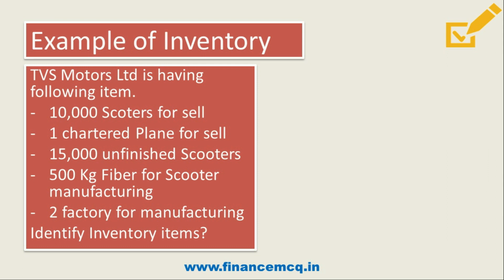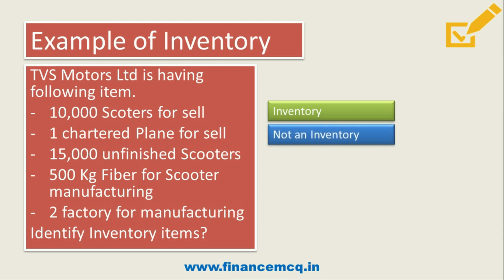The first one is 10,000 scooters for sale. Friends, it's an inventory. Why? Because it is an asset held for sale in the ordinary course of business. Then the second one is one chartered plane for sale. Here, though it is an asset held for sale, it is not an inventory.